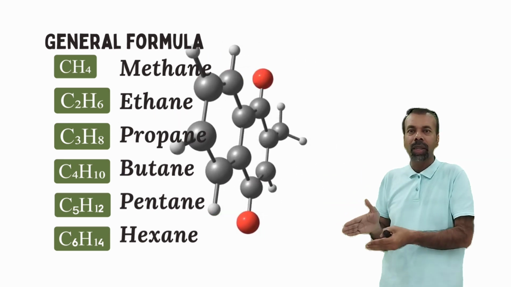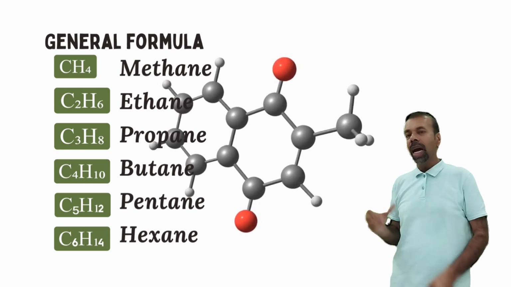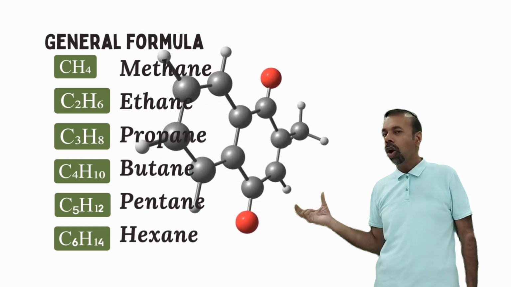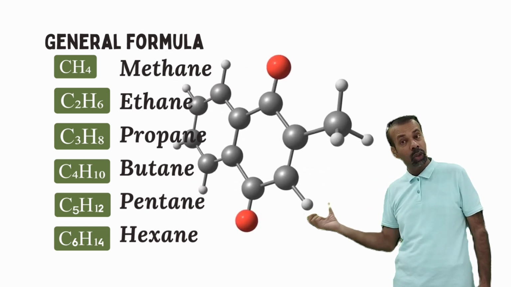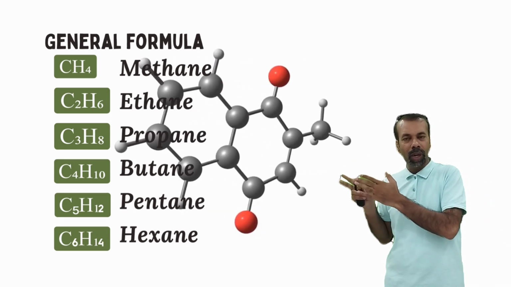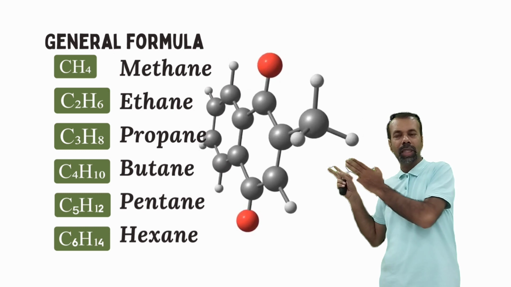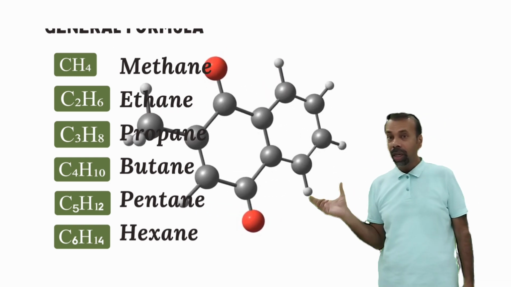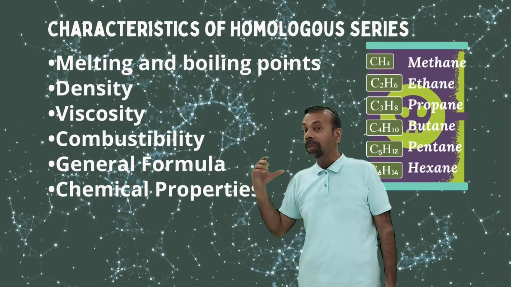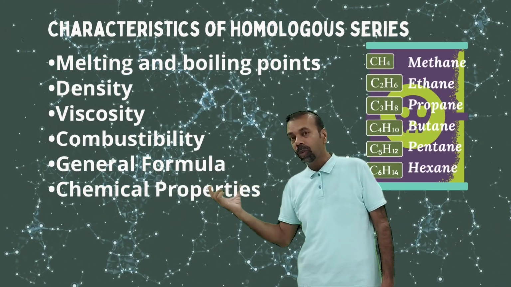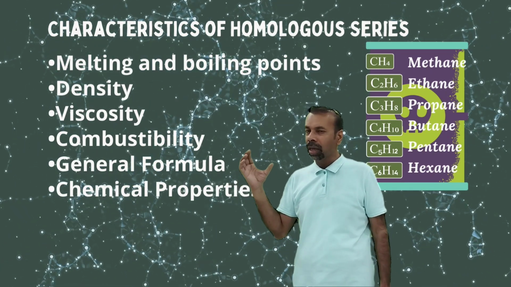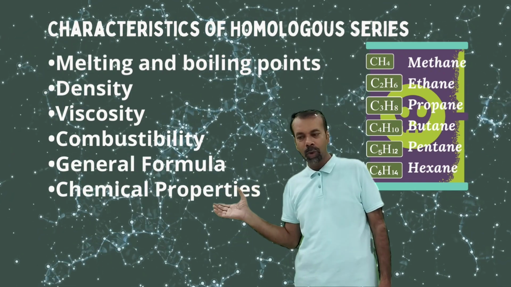Every next member has one carbon and two hydrogens more than the previous one, and it's a sequence. You can find the general formula of this homologous series, that is CnH2n+2. It follows all the characteristics of homologous series which we discussed in our previous video. As you are going down, melting point, boiling point, density, viscosity, everything increases and flammability decreases downward. All members of a homologous series follow the same general formula. All members of alkanes show almost the same chemical properties.